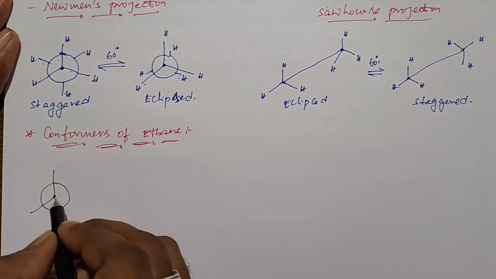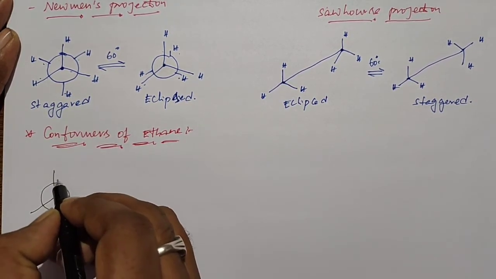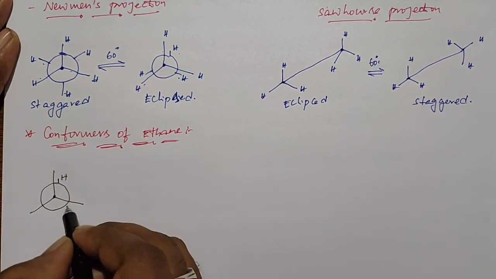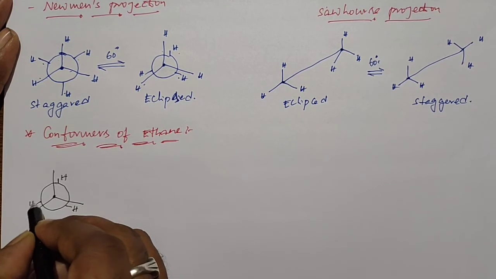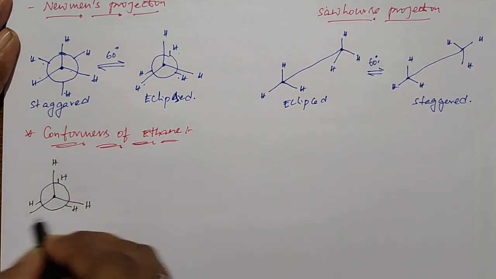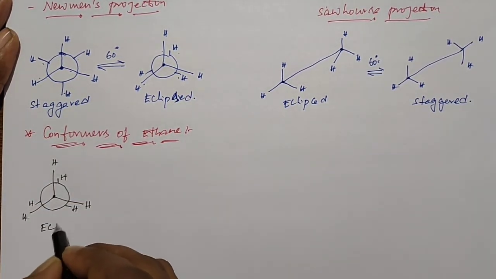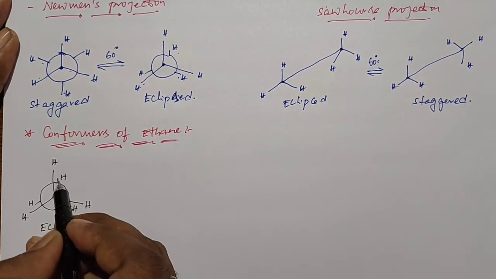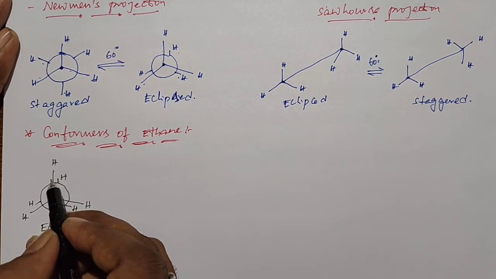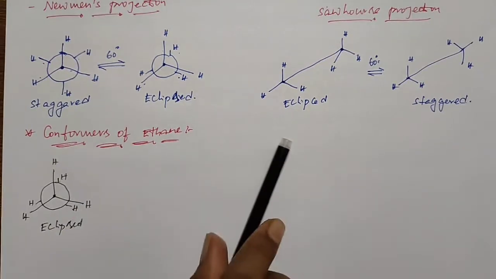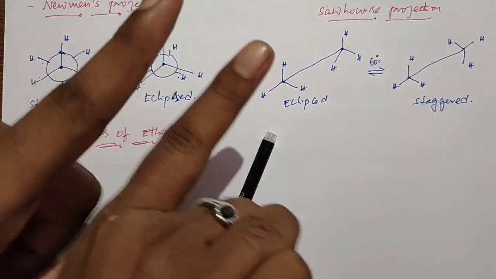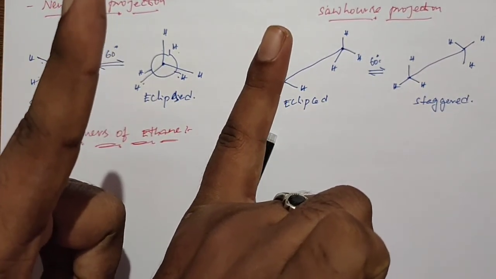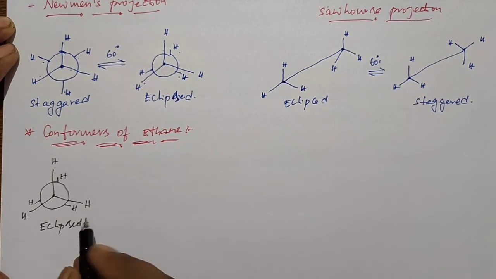These are the bonds attached to the front carbon, and these are the bonds attached to the back carbon. So this is eclipsed. Here the back carbon bond is exactly parallel to the front bond, and both coincide like this. This is the front carbon, this is the back carbon, both coincide with each other. So this is the eclipsed form.